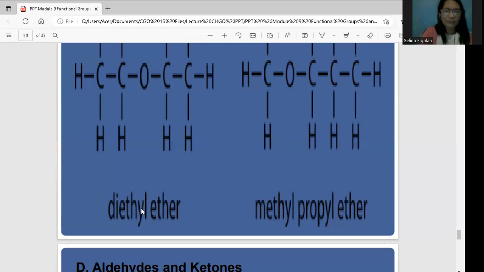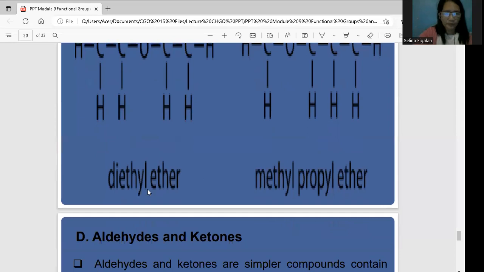How about here, why was "di" used? Because they are the same class. "Di" means two ethyl. The formula of your ethyl is CH3CH2, while here, your methyl is CH3. Your propyl here has the formula CH3, CH2, CH2. That is the reason why this is methyl propyl ether, with no "di" attached. Here, on the opposite side, they are the same class, and both are ethyl.